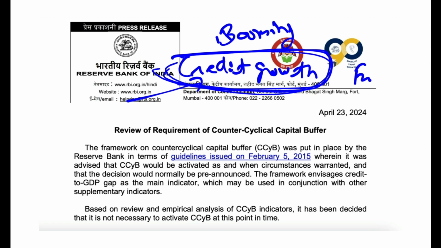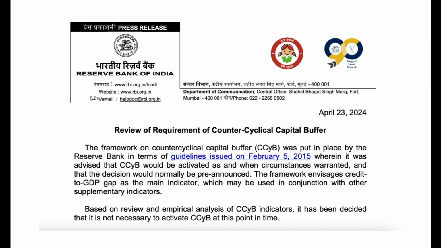But what will happen if there is a lot of credit growth? The banks' CD ratio can collapse. The credit to deposit ratio should be healthy. But what happens is, they compromise their deposits, they compromise their capital, and they give a lot of credit to earn more. So what RBI does is, during the periods of excess aggregate credit growth, remember this phrase, there is always a risk that banks can collapse because they will give too much credit.